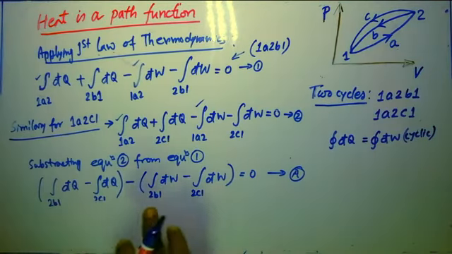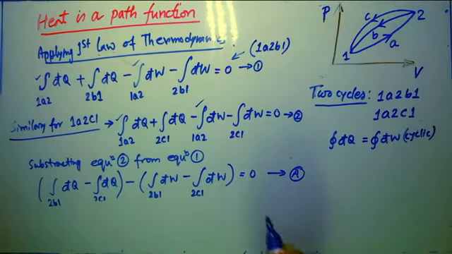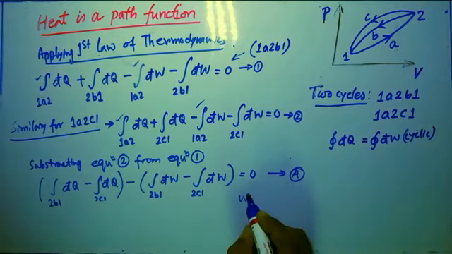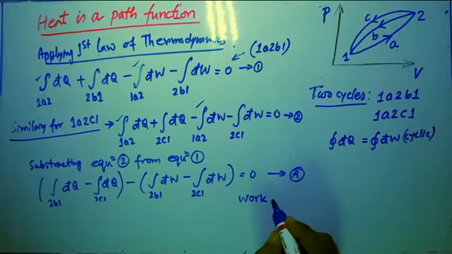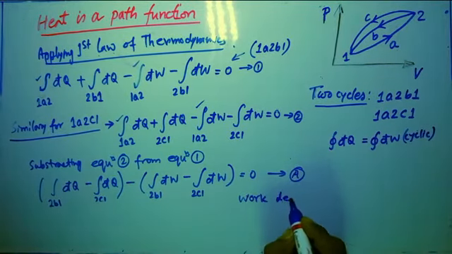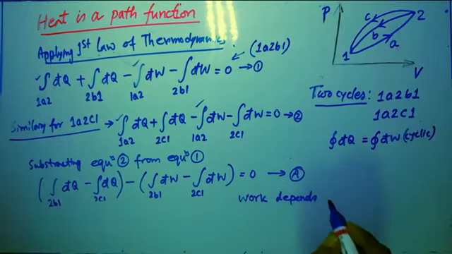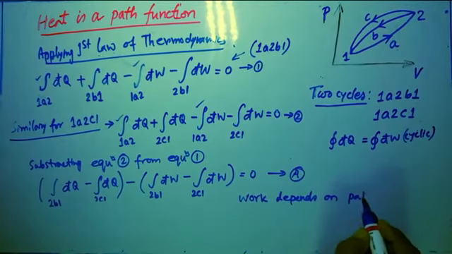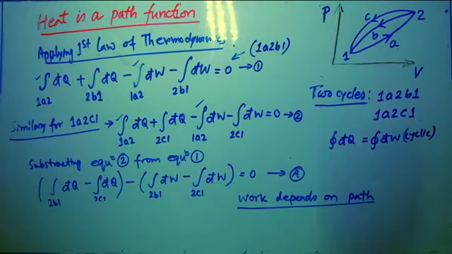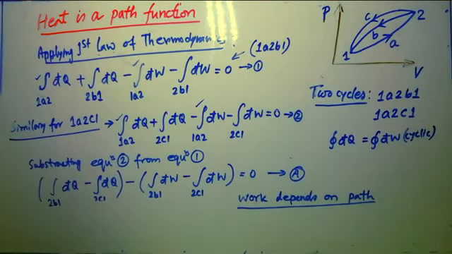Now suppose we already know that work depends on path. Work depends on path, we already know. It is not a point function, it is a path function. If the path is changing, so work done also is going to be changed.